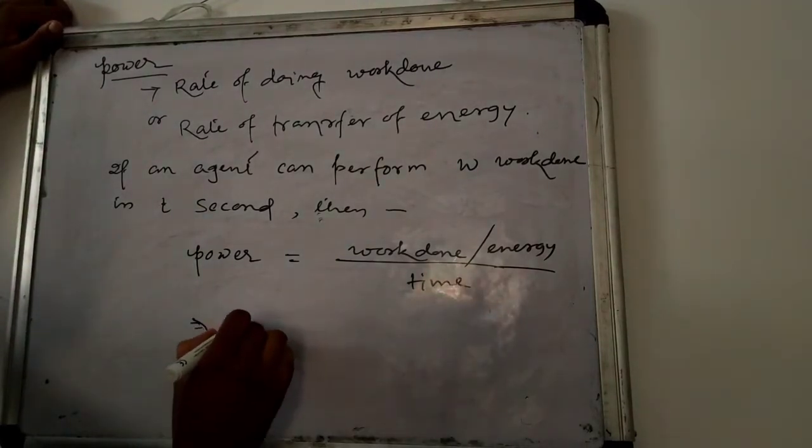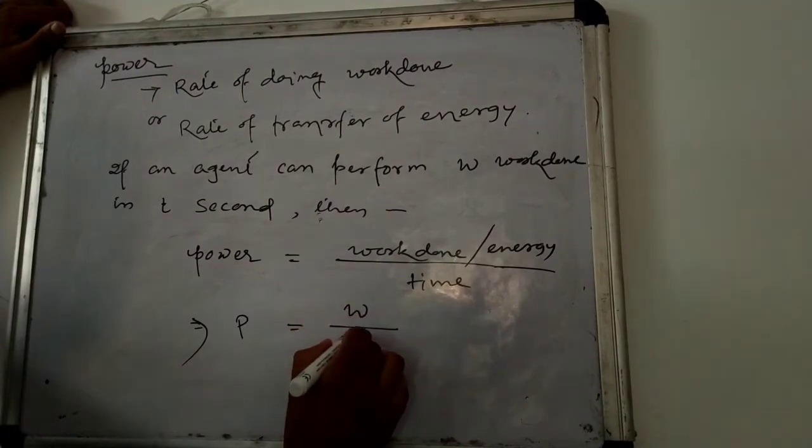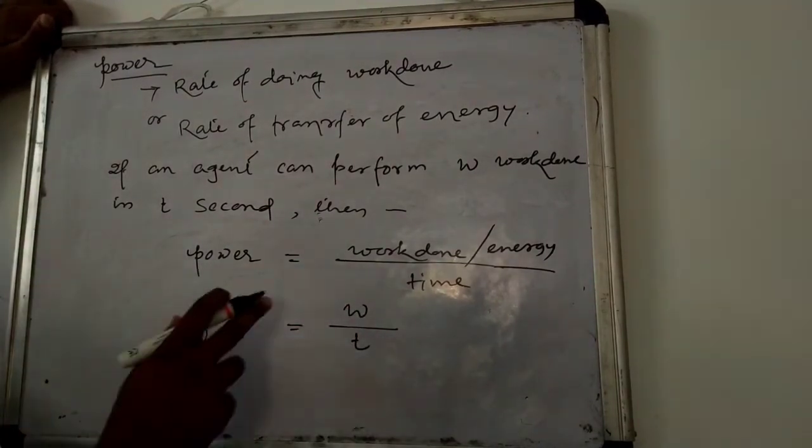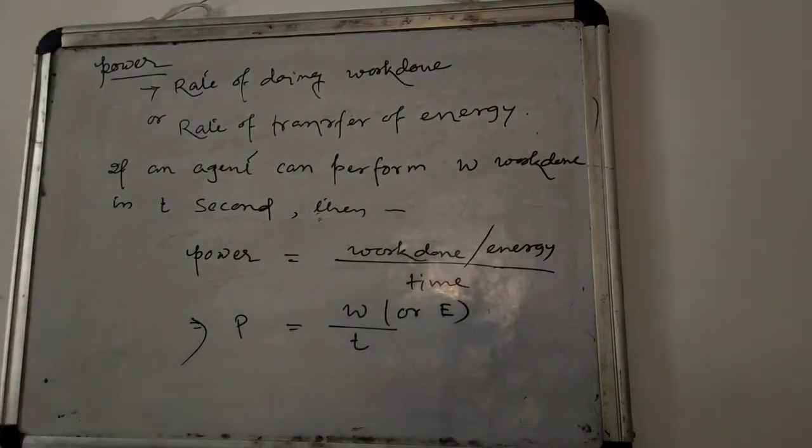Power is represented by P, work done W by time T. This work done, or we can write here E, energy. So this is the definition of power.